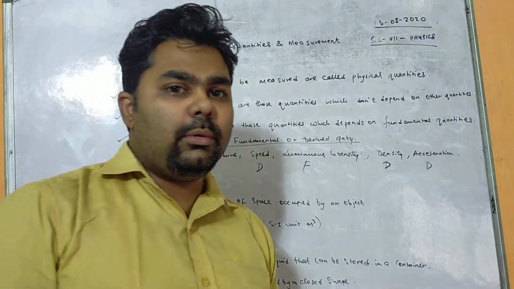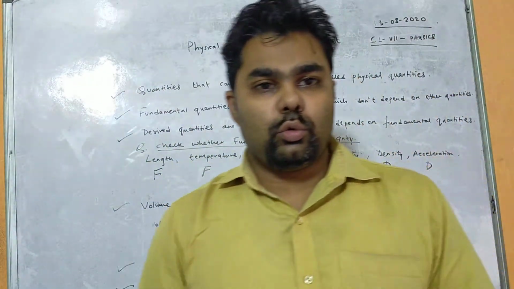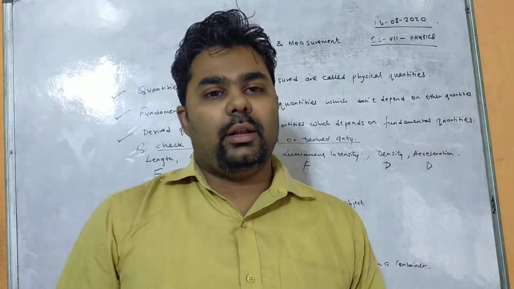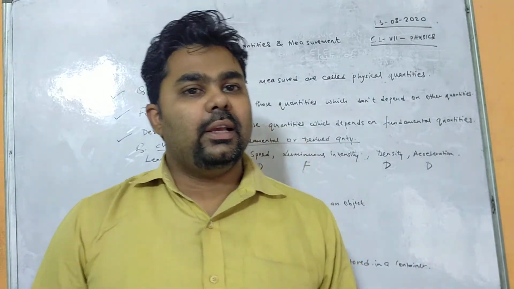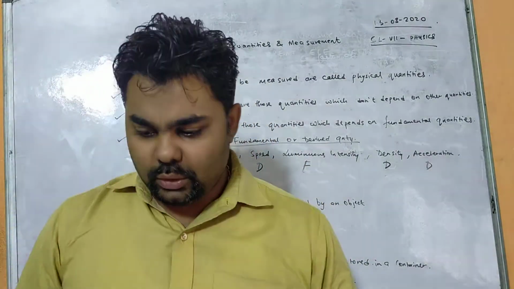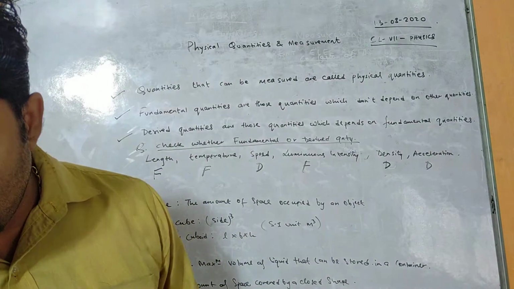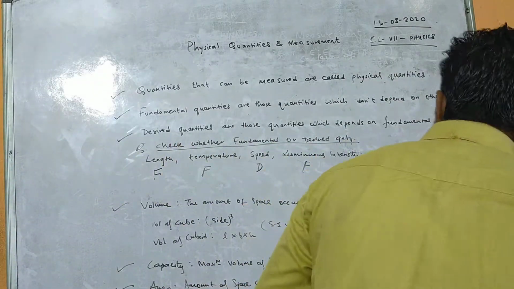So how much area is occupied by the object, we term it area. The SI unit of area is meter square and the CGS unit of area is centimeter square. Apart from area and volume, we also have density in our chapter.